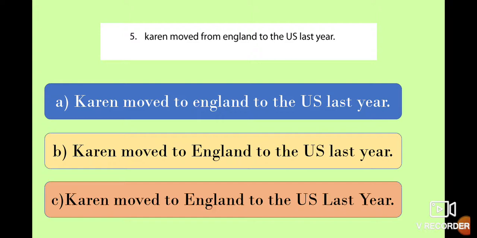Option B. Karen is written with capital letter. It's a proper name. England, it's a proper name, so we write it with capital letter. That's good. And the United States. And option C. Karen moved to England to the United States last year. In this case, we have last year with capital letter, and this one is not the correct form because we don't write last and year with capital letter. So in this case, the best option is option B.